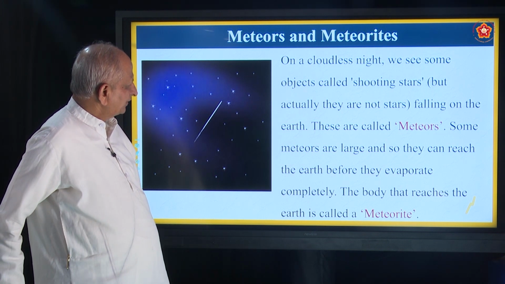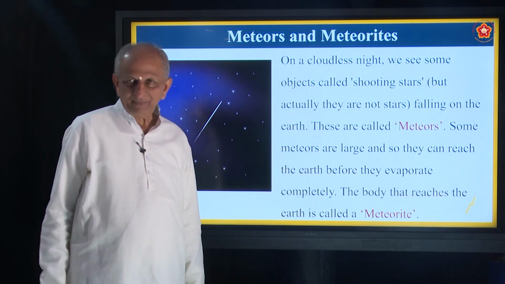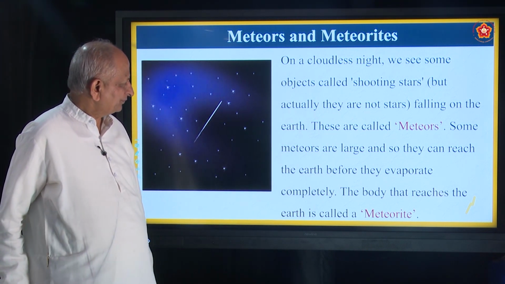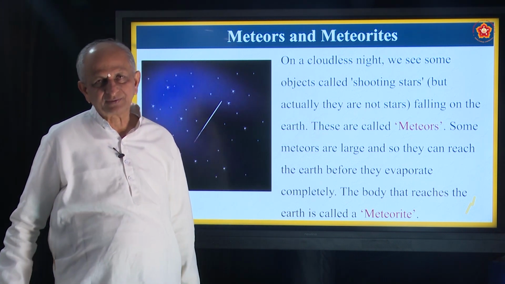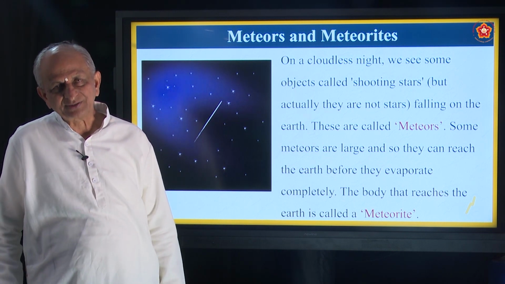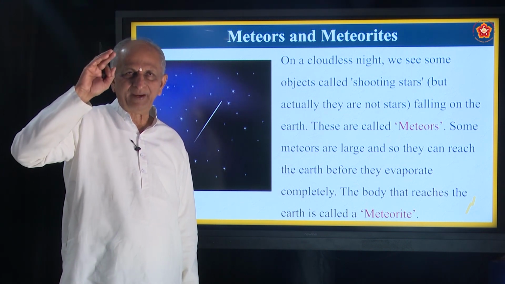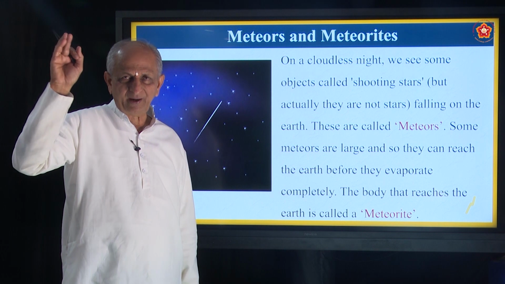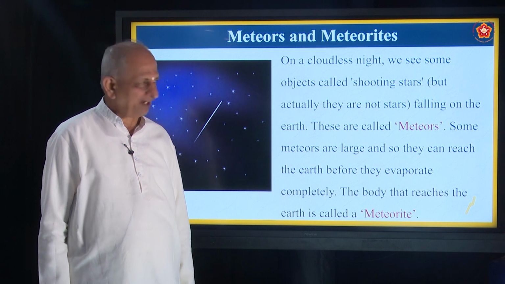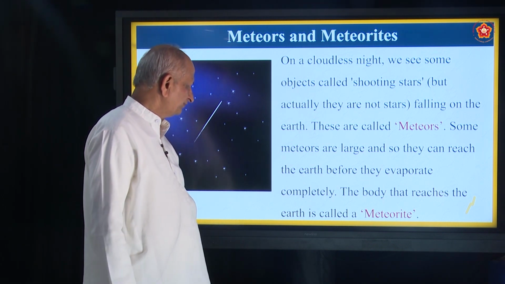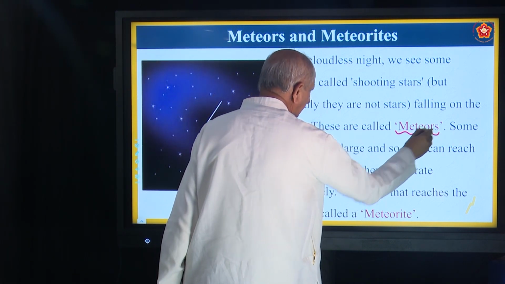Meteors. On a cloudless night we see some objects called shooting stars, but actually they are not stars. They are falling on the earth. Again, they are something like rocks, big rocks. And why do they fall on earth? They will be going around the sun. On their passage around the sun, suppose they come near earth, earth will drag them. So due to the earth's gravity, they will be falling on earth. And they are called meteors. Look at the spelling and meaning.